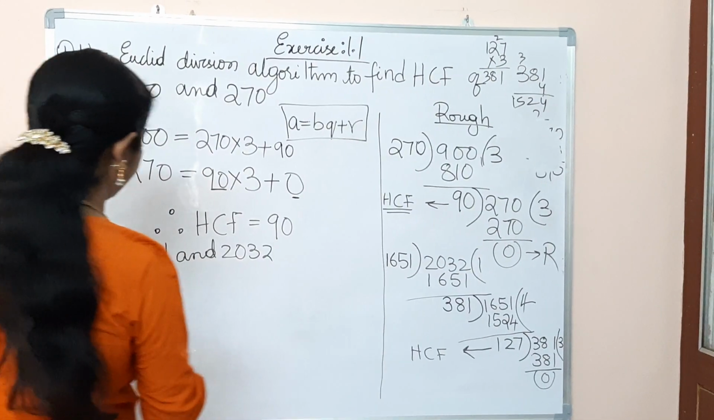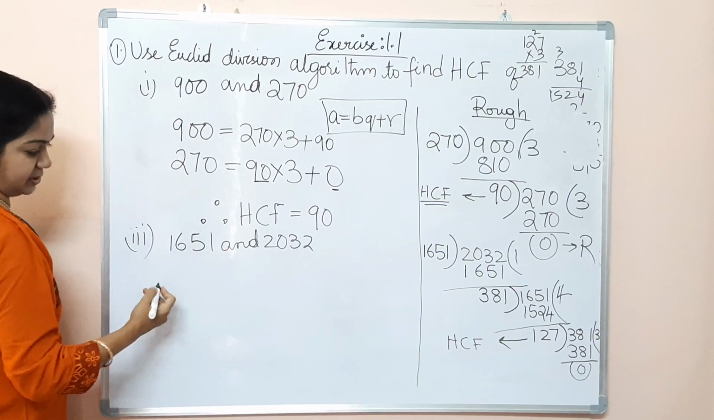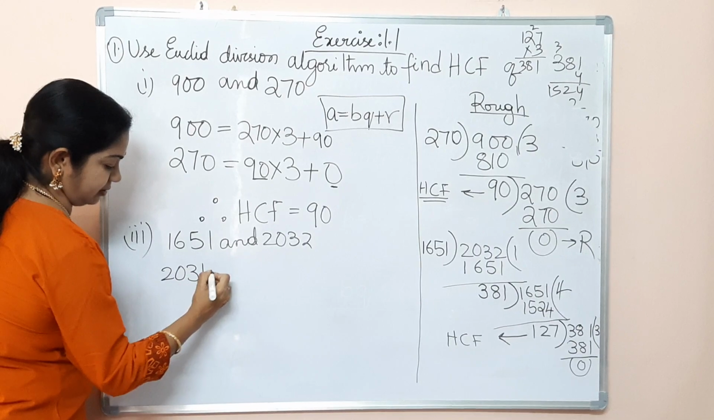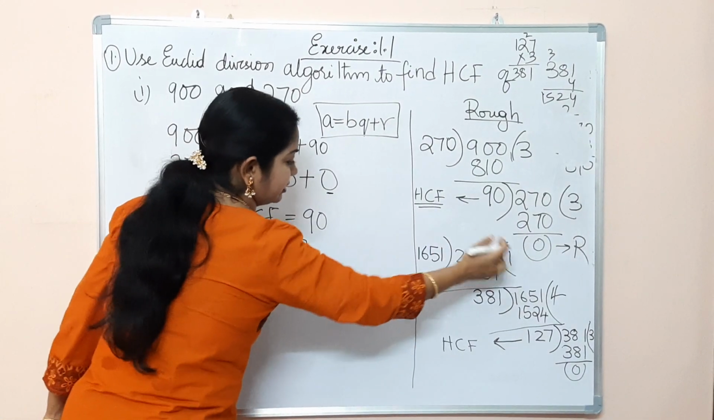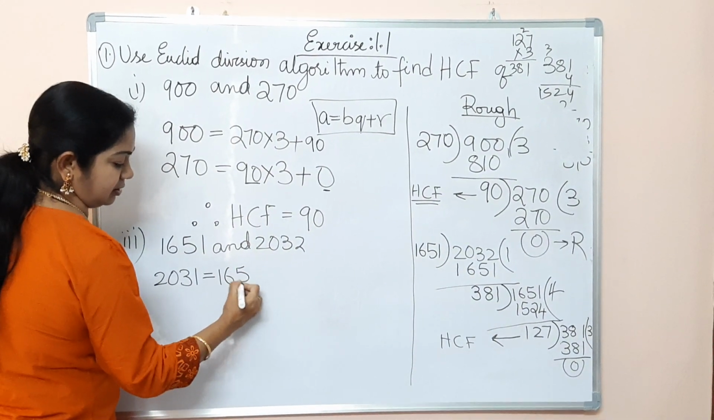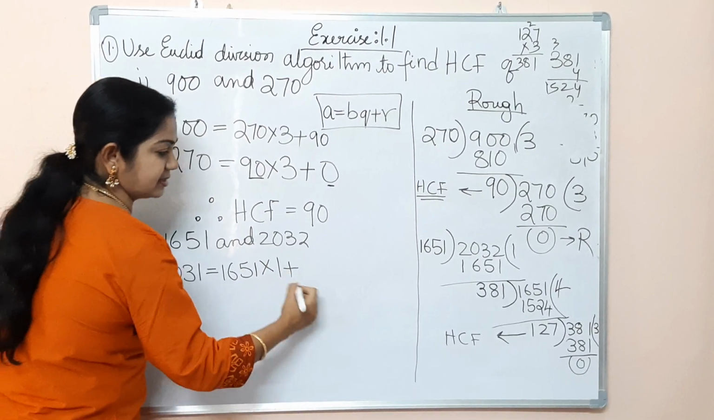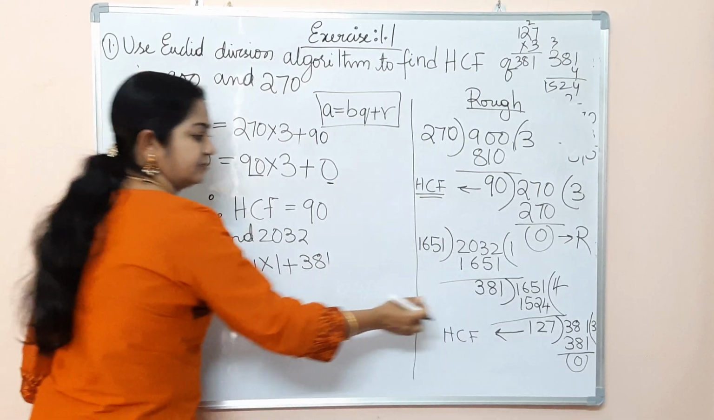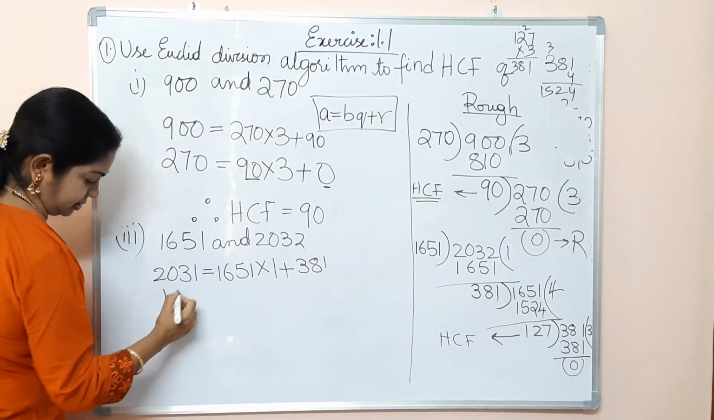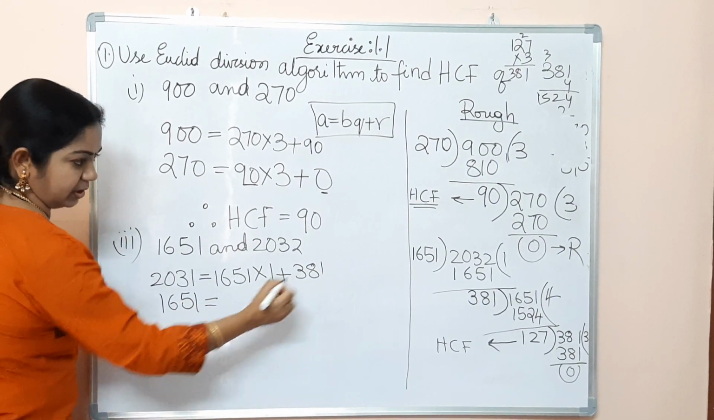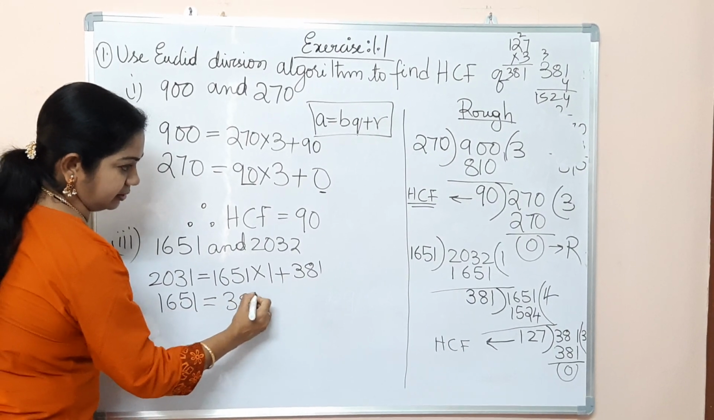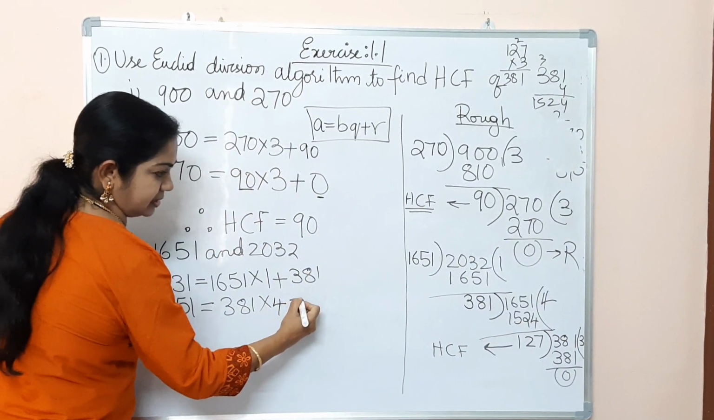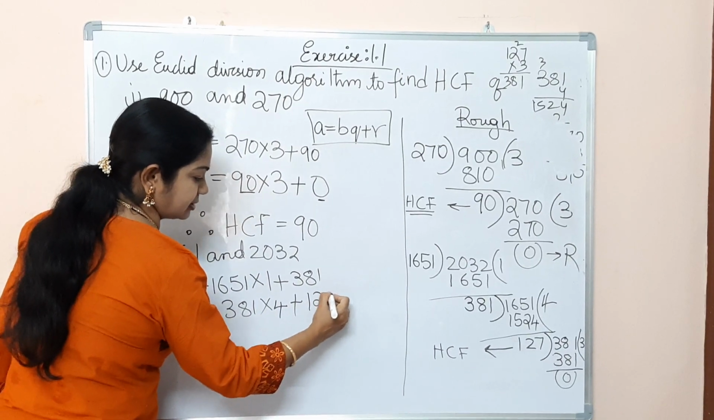Okay. We will write in a is equal to bq plus r form. So what is our a? 2032. How did we get this? By multiplying 1651 into 1 plus the remainder 381. The next step, we have to take our a value 1651. So it comes to 381 multiplied, b into q plus r. r is 127.